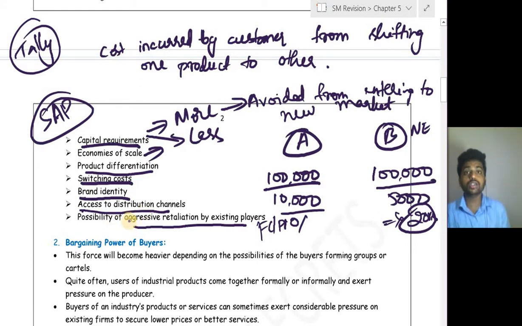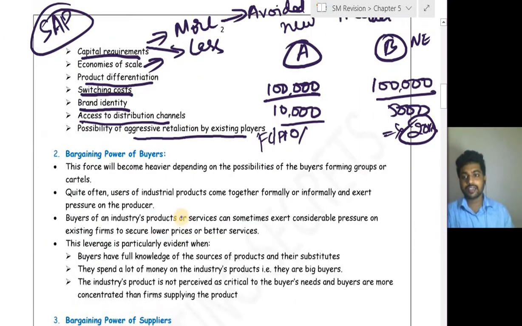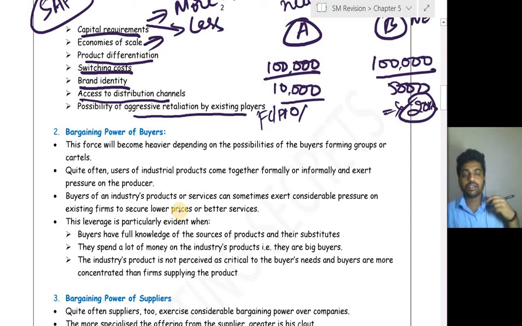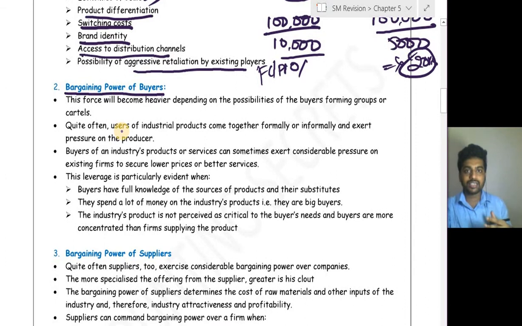This is all about threats of new entrant. That will be one of the forces among the five forces model. Next is bargaining power of the buyer. That is the buyer's capacity in deciding the price of the product, quality of the product, like that.